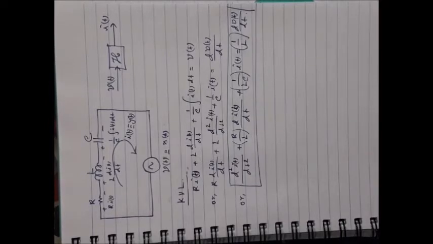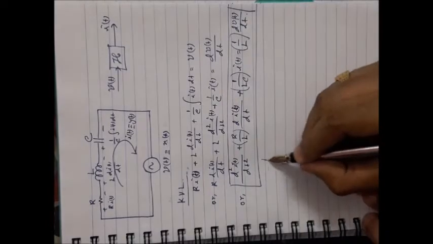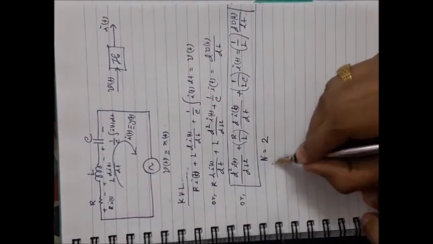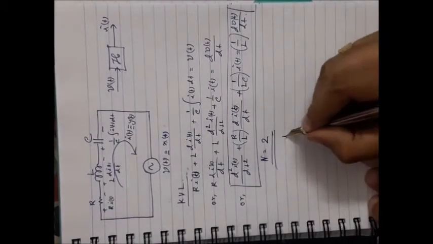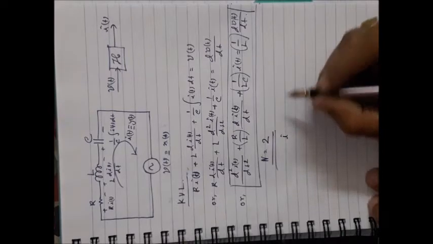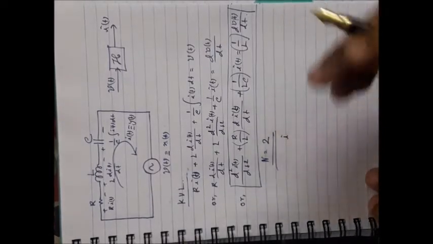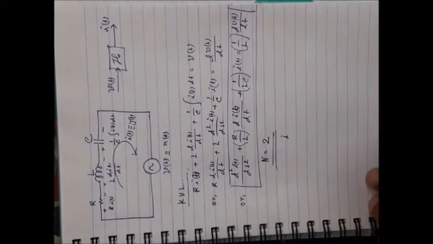So it is nothing but a general constant coefficient differential equation, second order, where n is equal to 2 and it is a second order system, you can say, okay. So in this way you can relate the output with the input or response with the excitation.